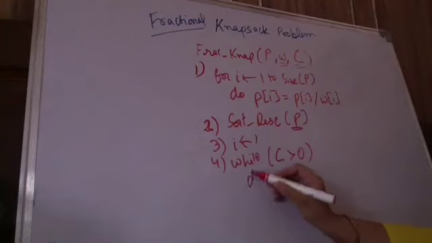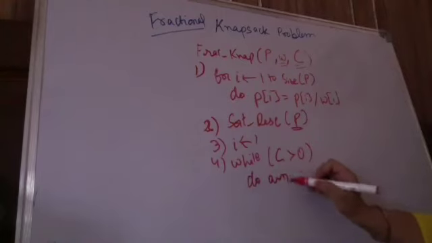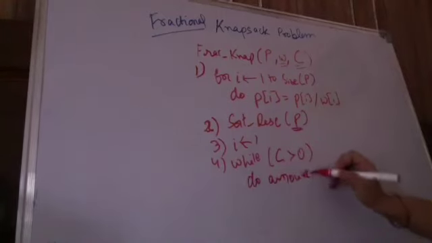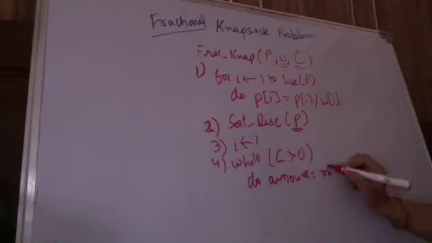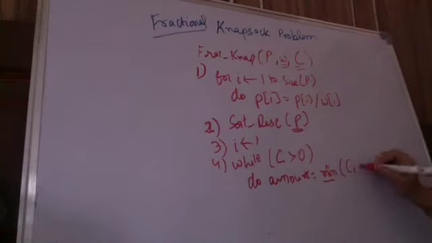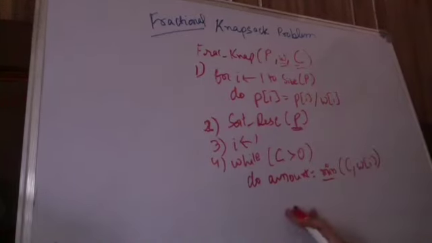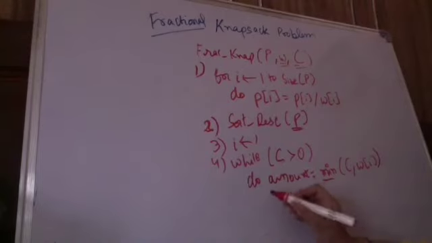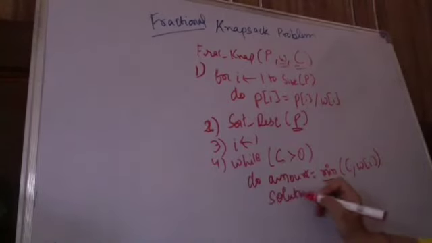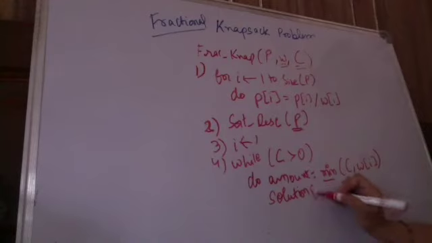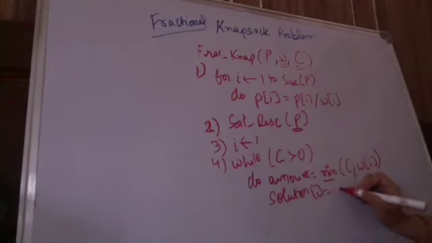So I am doing amount is equal to the minimum. I'm again saying minimum of capacity, comma weight of the item. I'll just make you understand what I'm saying. Now I'm constructing the solution of I, which is equal to the amount.